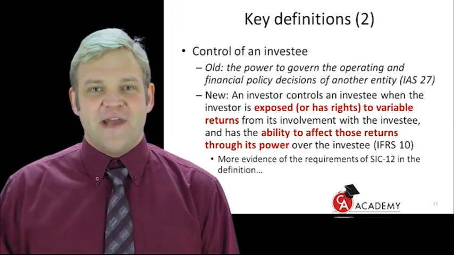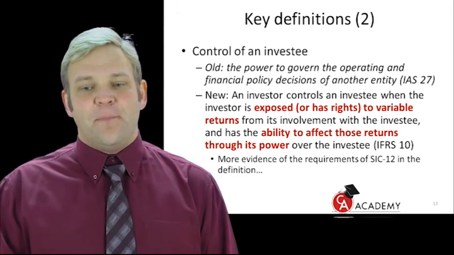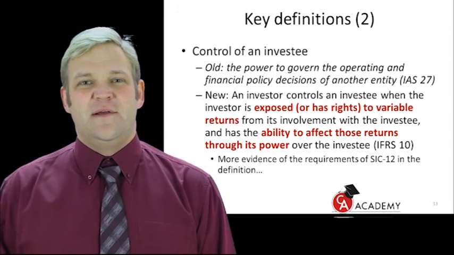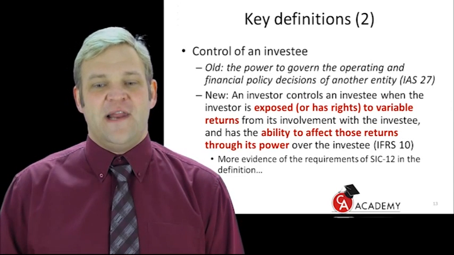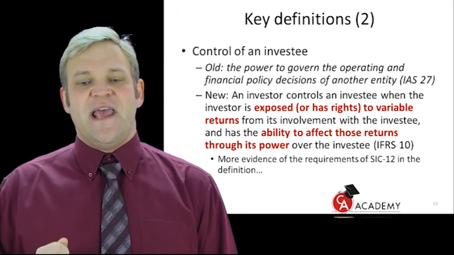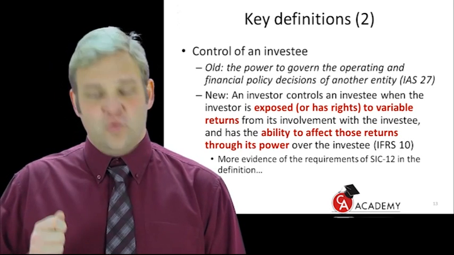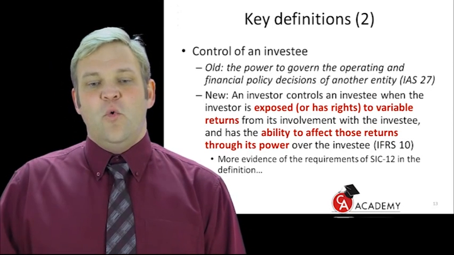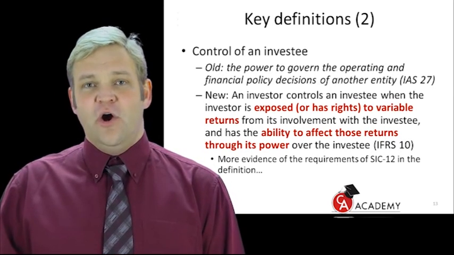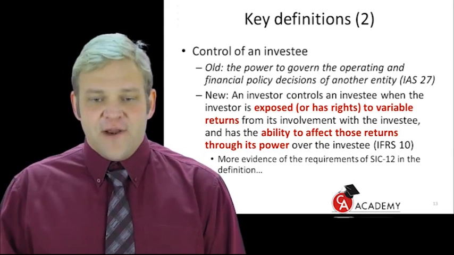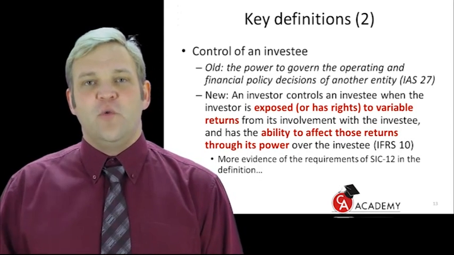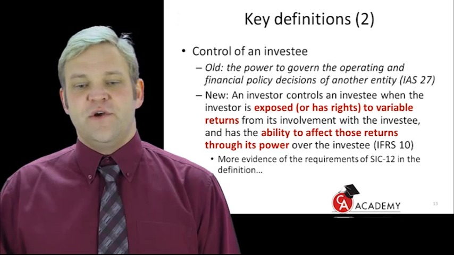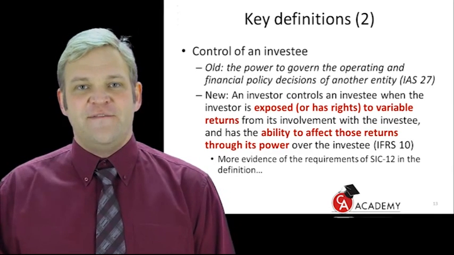But what's the important thing now? The power to govern the operating and financial policy decisions of another entity. That's the old one. So let's compare it to what's important now. Let's look. The new definition is that an investor, okay, that would become a parent, obviously, controls an investee when the investor is exposed to or has rights to variable returns from its involvement with the investee and has the ability to affect those returns through its power over the investee.